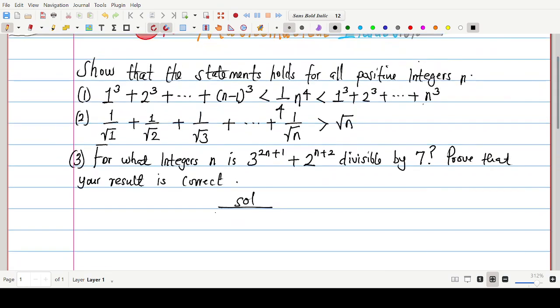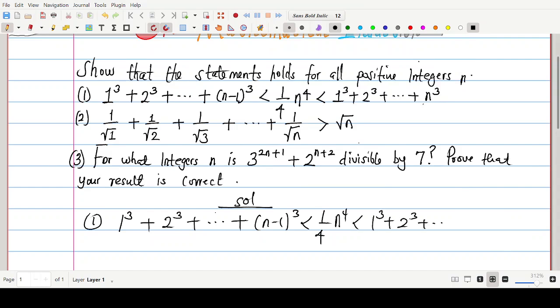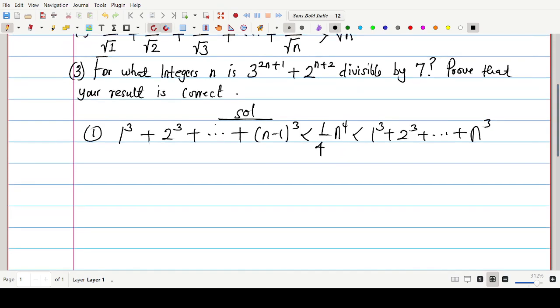Now, the first, we have to show that 1 to the power 3 plus 2 to the power 3 plus, and so on, to n minus 1 to the power 3 is less than 1 over 4 n to the power 4, and that is less than 1 to the power 3 plus 2 to the power 3 plus dot dot dot plus n to the power 3. So we have to show that this is true for all positive integers.